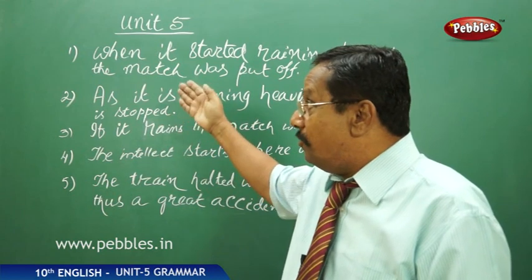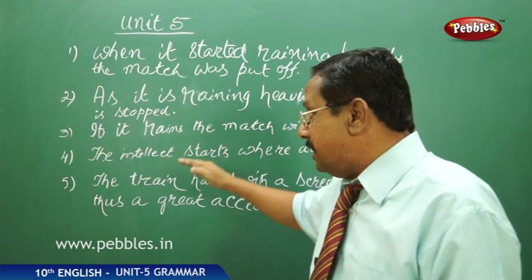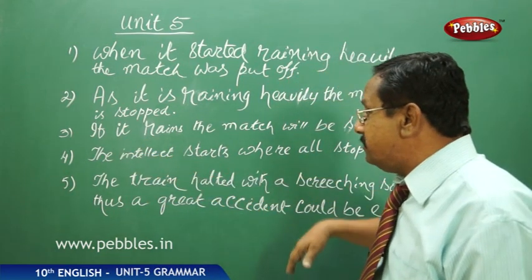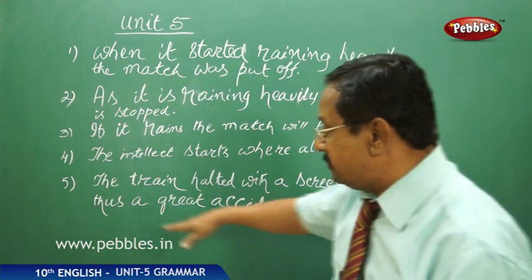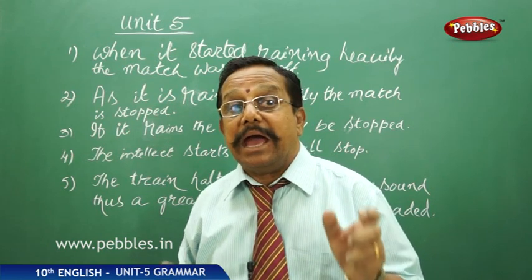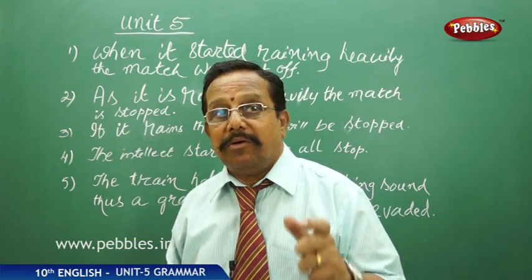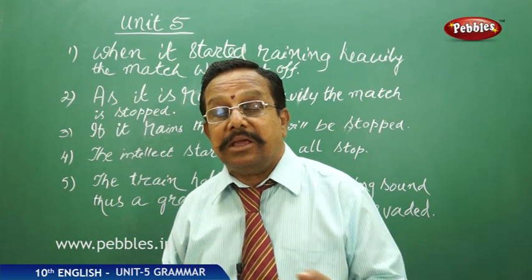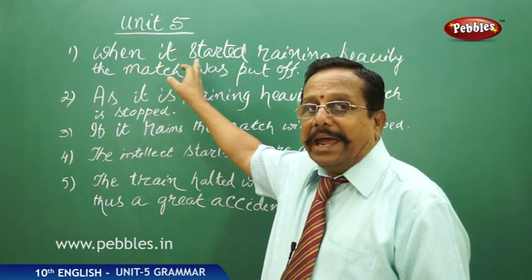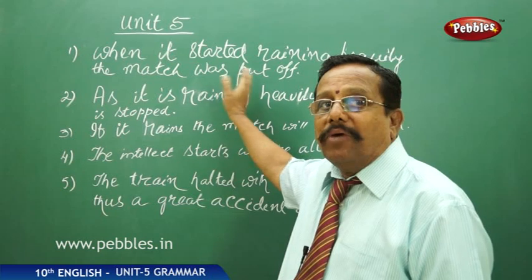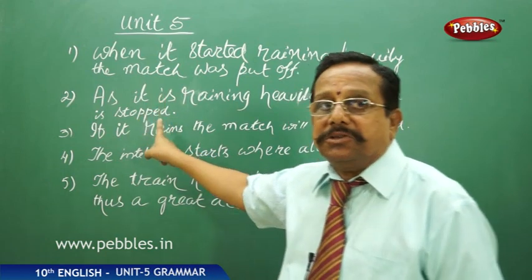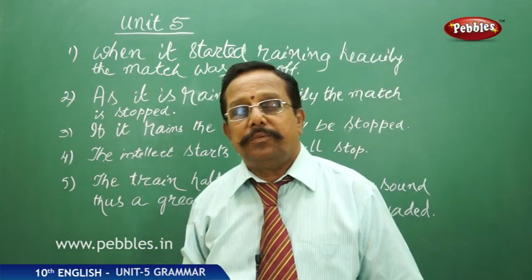Here you can see we have started with "when", and also "where", and "thus". These are the indicators to find out the adverb clause. Once again, what are the indicators to find out whether the given clause is an adverb clause or not? The indicators are when, why, how, where, and not only that, as, since, because, so.